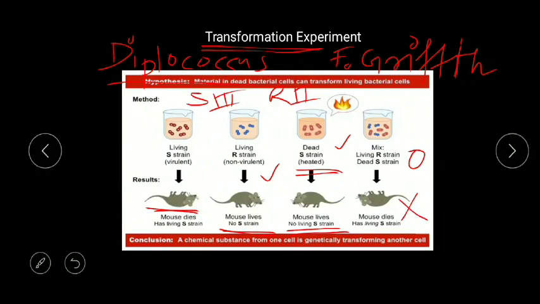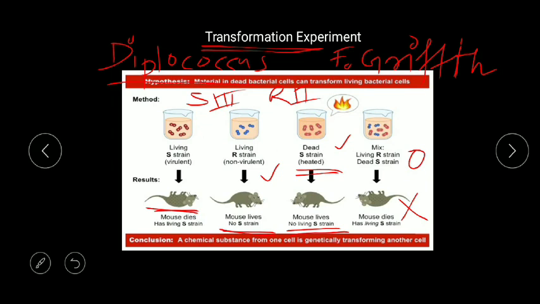So now they thought, if heat-killed S strain and living R strain both leave the mice alive, what will occur if we mix them in this experiment? They mixed them and injected, and then the mice died. They were even more surprised: with living R strain the mice live, with dead S strain the mice live, and when we inject both, the mice die, meaning virulence was recovered. So how did this happen? They concluded that some chemical substance is transferred from one cell to another and transformed the other cell into a virulent one.